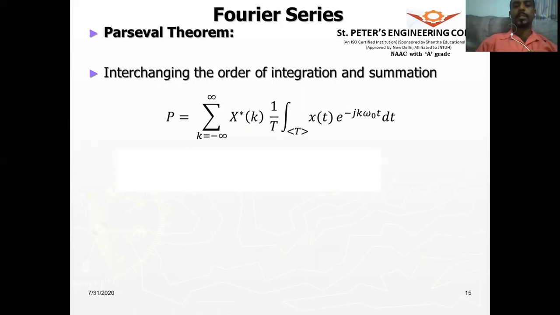Now what is this? This is nothing but x of k. This term is the exponential Fourier series coefficient, that is called the analysis equation.